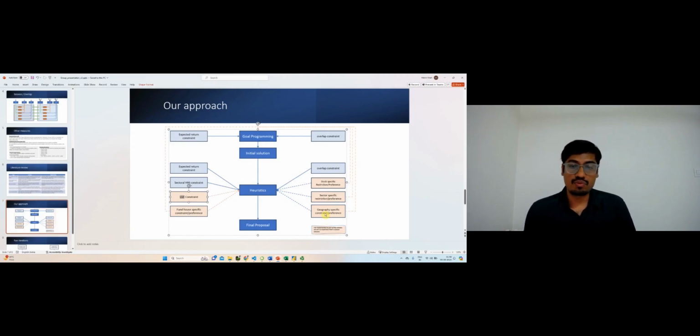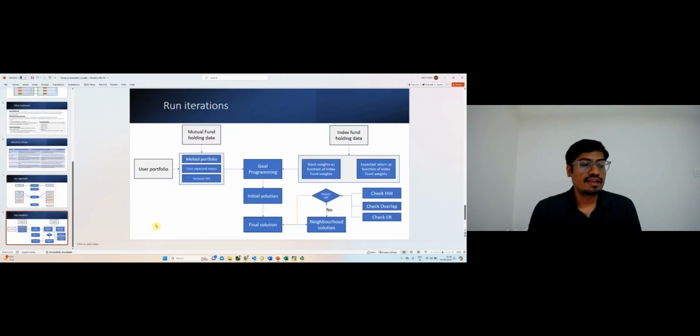And one of the reasons why we kept this two-way approach, where we first take the initial solution through goal programming and then run the heuristic on that, is because all these non-linear or maybe non-convex constraints can be addressed through the heuristics, right? Now this should be the same as what we discussed just now, but this is in terms of how we address in the code.